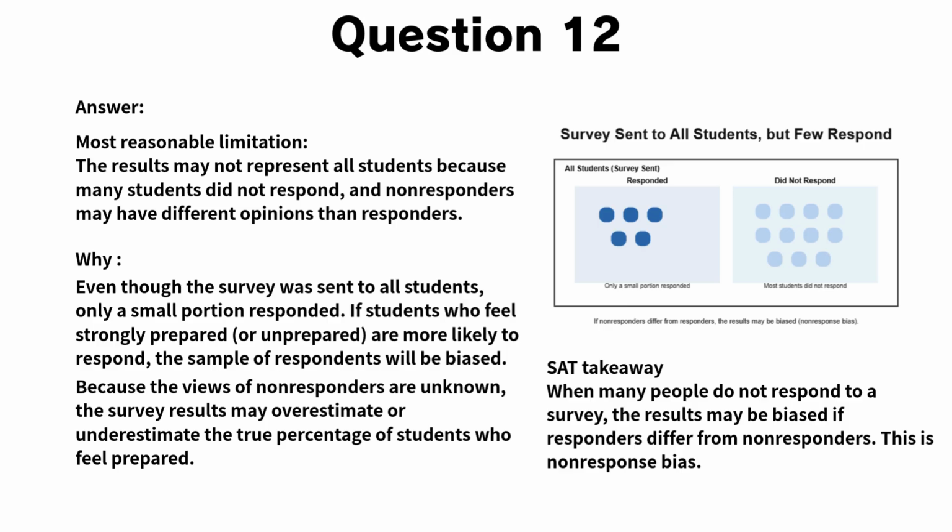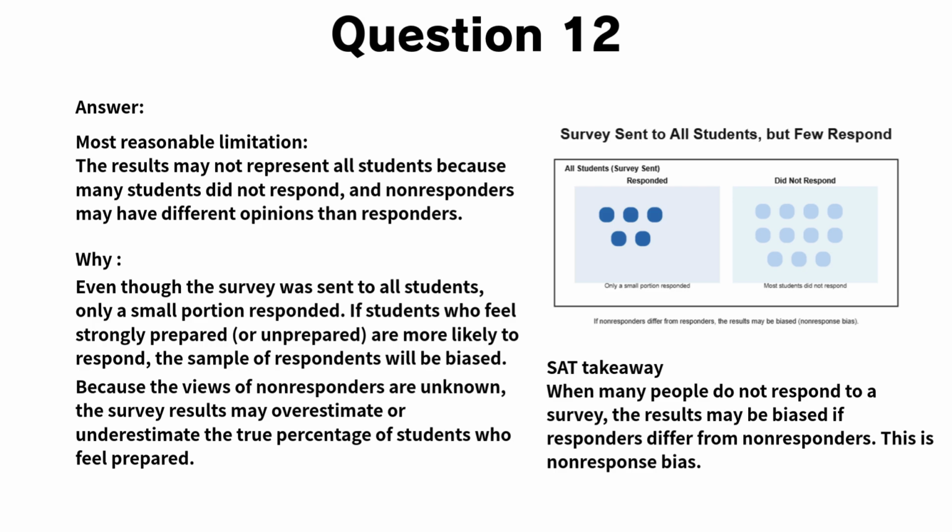Now, let's go through the explanation for question 12. The survey was sent to all students, but only a small portion responded. This creates a limitation because the results may not represent the entire student population. If the students who chose to respond are different from those who did not respond, the data can become biased.